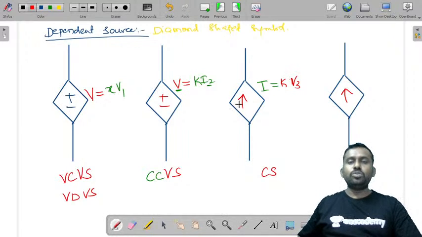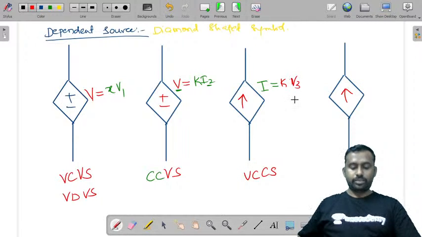So is this a current source or a voltage source? It is a current source. And this value of current is depending on voltage. And so the current is being controlled by voltage. So it is a voltage controlled current source.